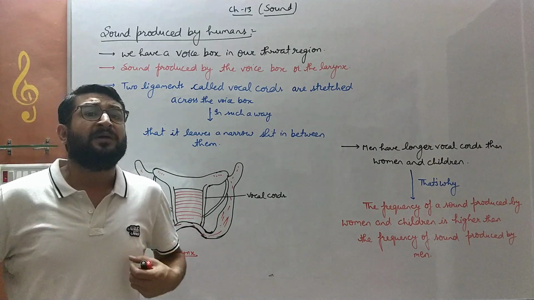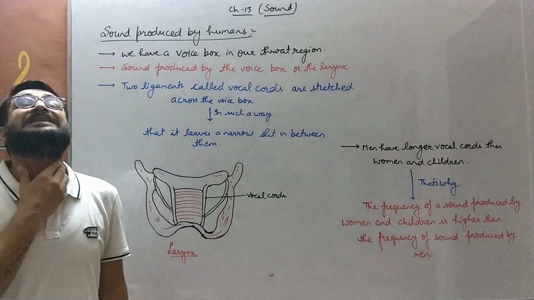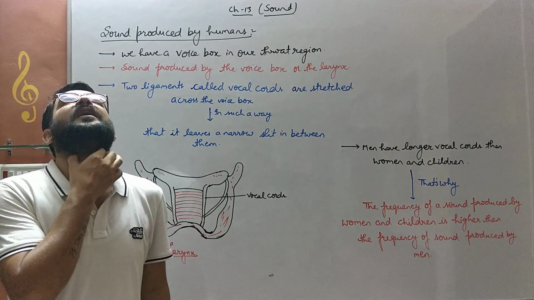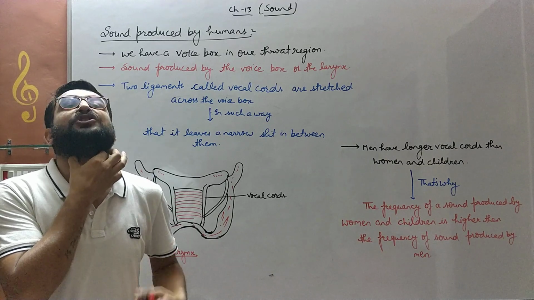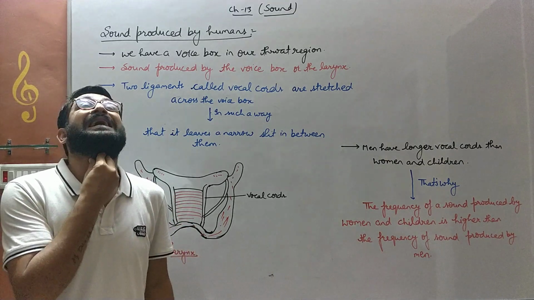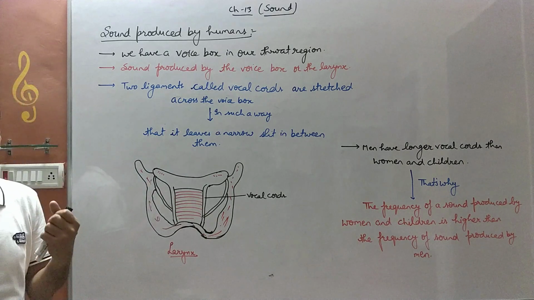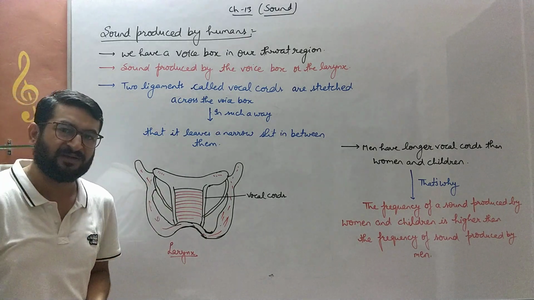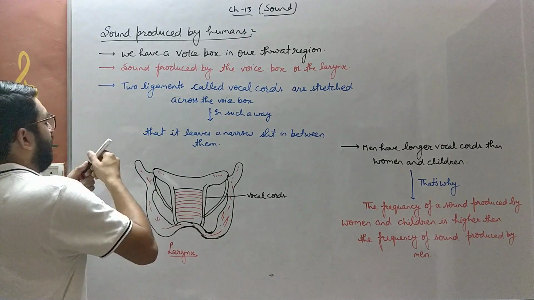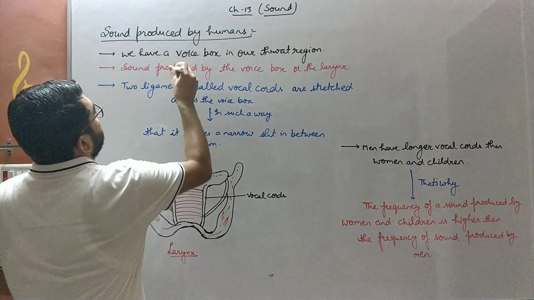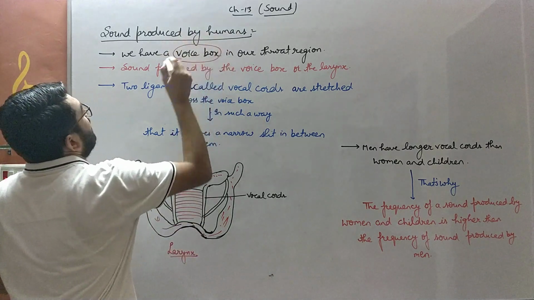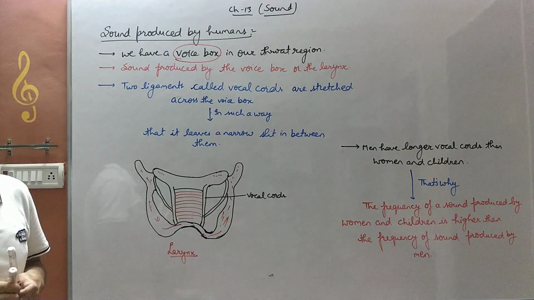So, in our throat or neck region, in this part here, when I press it, my voice changes, bache. There, a special box-like structure is present, which is known as voice box. The voice box is present in our throat region.